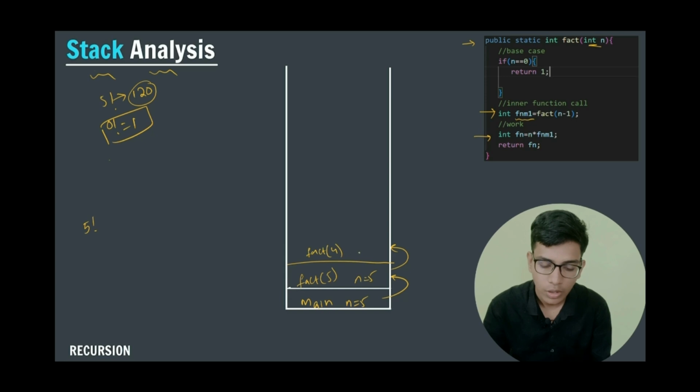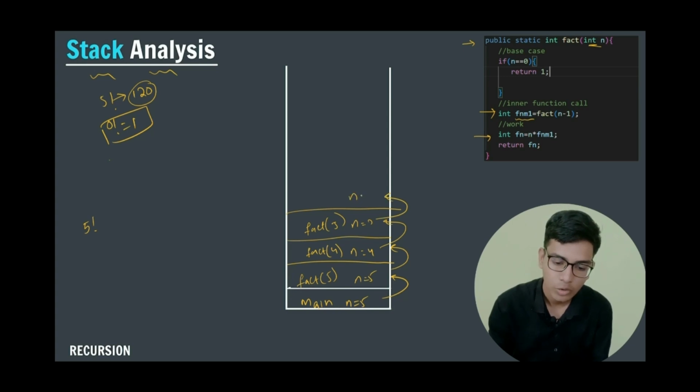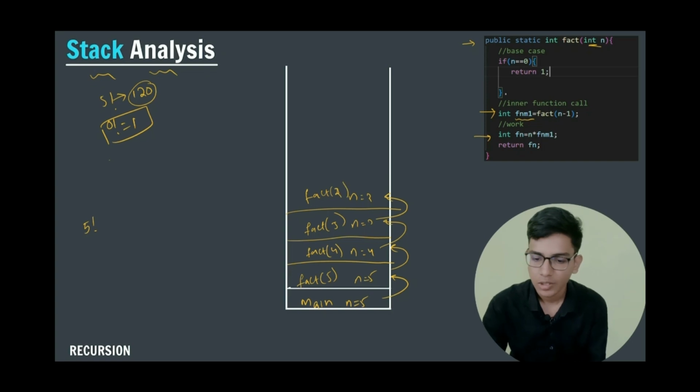Here n is equal to 4, and I don't know the factorial of 4. That's why again a stack call will take place. Here n will become 3, and I am calculating factorial of 3, but we don't know the factorial of 3. So again a stack call will take place, and n is equal to 2 and factorial of 2. So here you can see that n is not equal to 0.